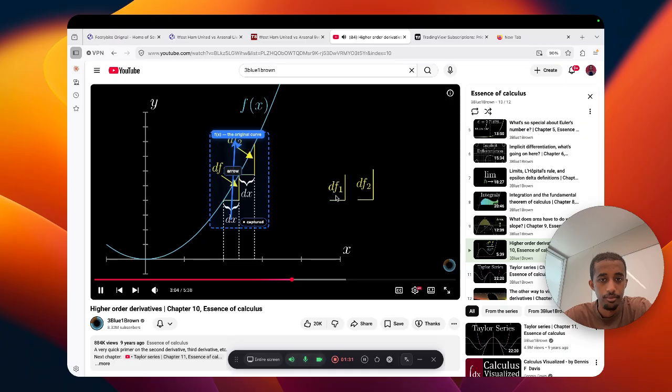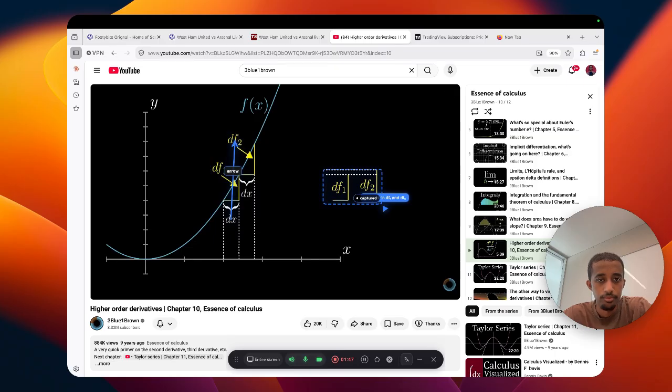The difference between these changes, the change in... A zoomed-in box just appeared on the right side of the screen. It's zooming into df1 and df2 side by side, so you can really see the size difference between them. The key insight: df2 is much smaller than df1.